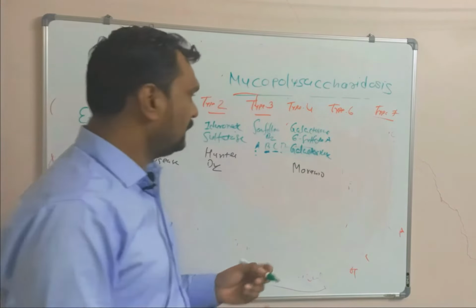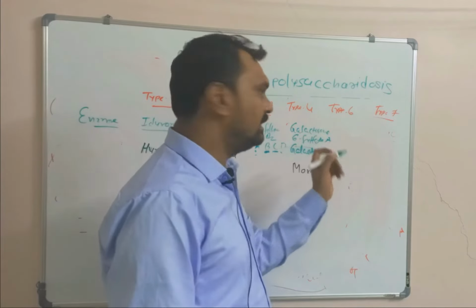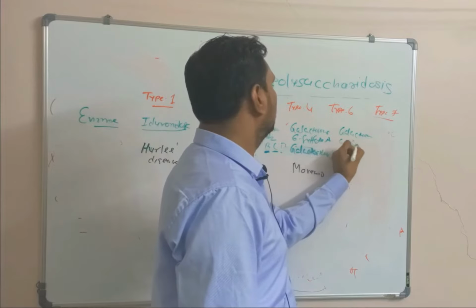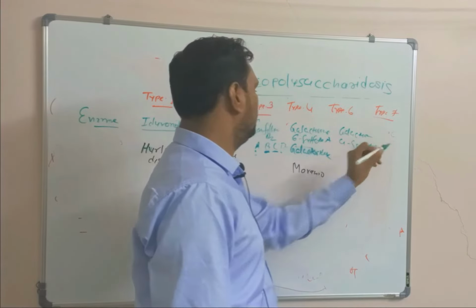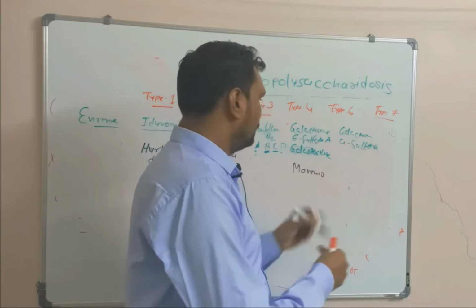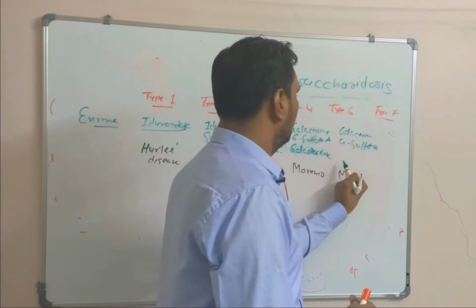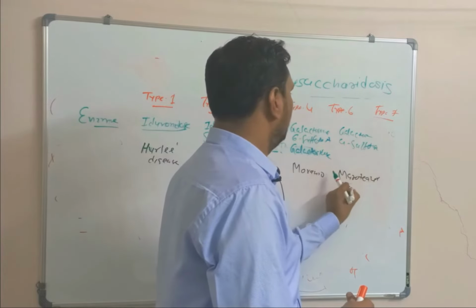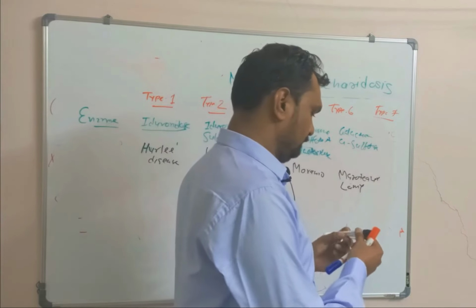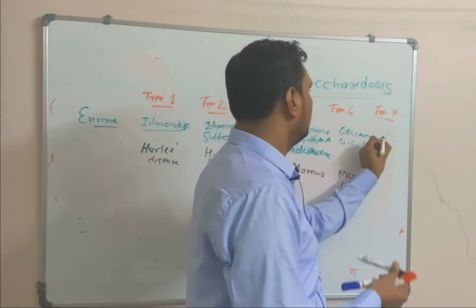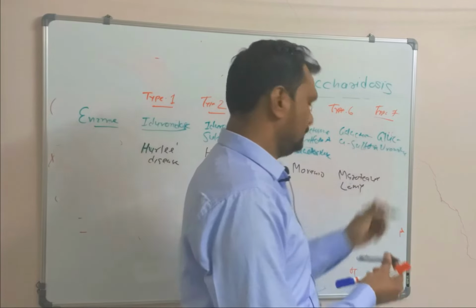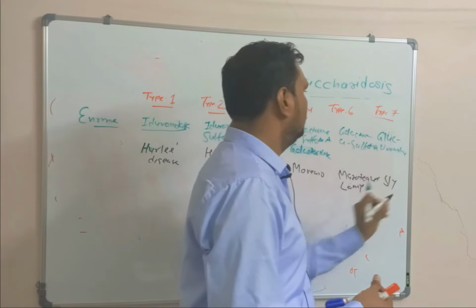In type 6, galactosamine 4-sulfatase enzyme is deficient, and type 6 is called Maroteaux-Lamy disease. In type 7, glucuronidase enzyme is deficient, which is called Sly disease.